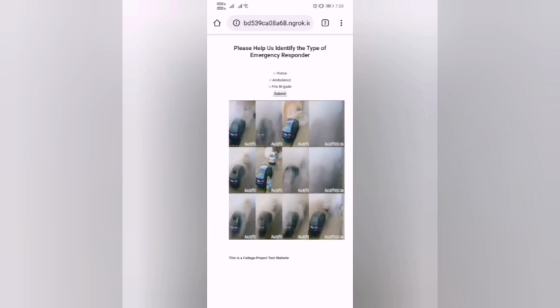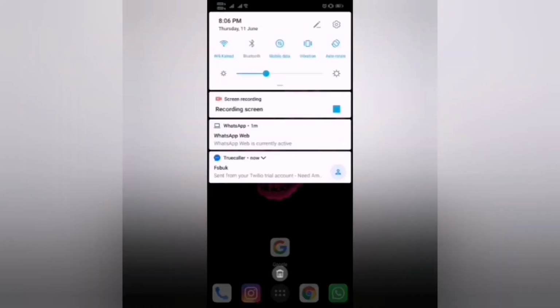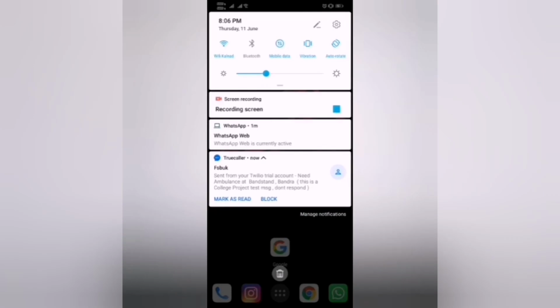For example, this is a snapshot of a road accident. Here we need police and ambulance. So we will select police and ambulance and submit. Based on the responses of the emergency responder, the needed emergency service is notified and help can be sent immediately.